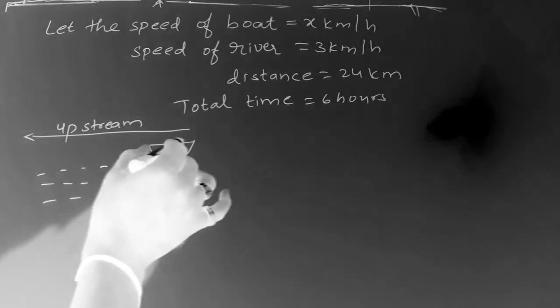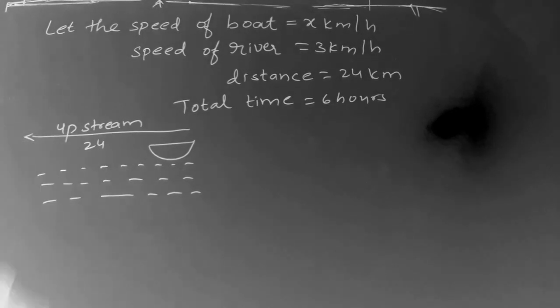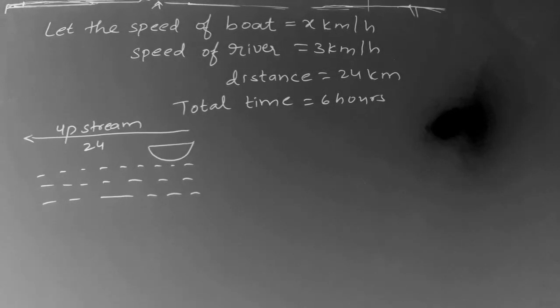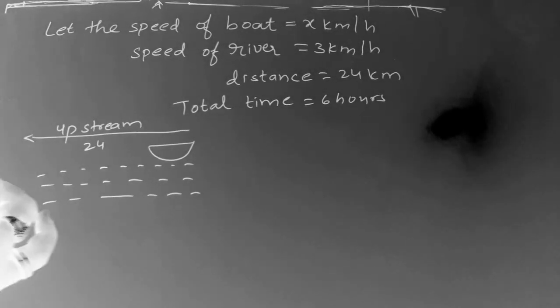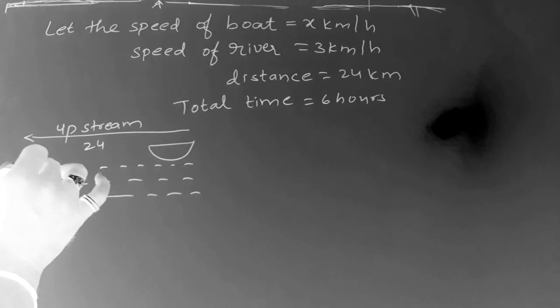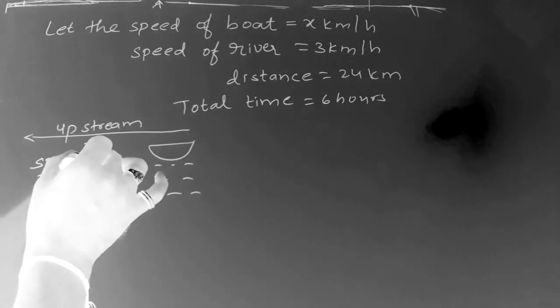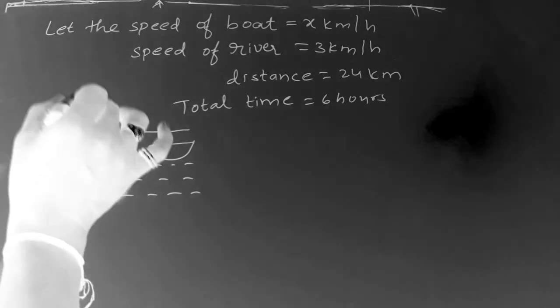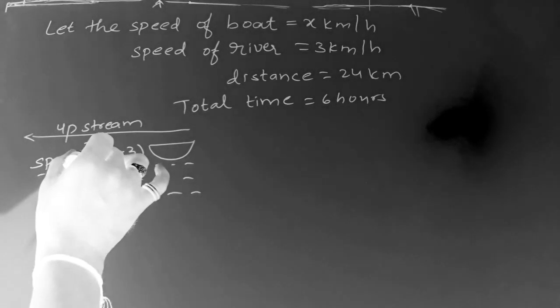So here the boat traveled a distance of 24 kilometers upstream. Then what is the speed of the boat against the stream? It is boat speed minus speed of the river.